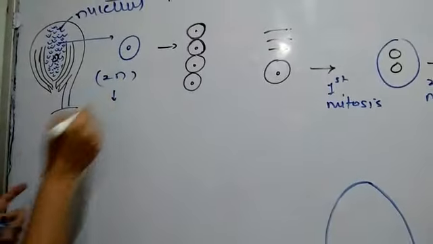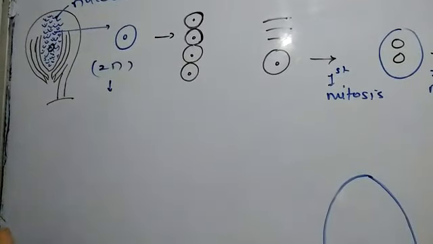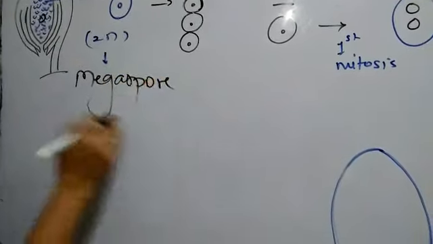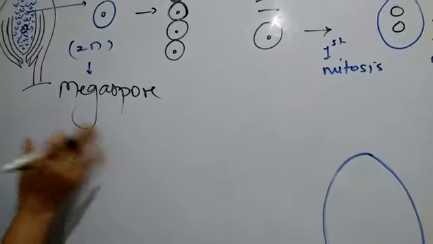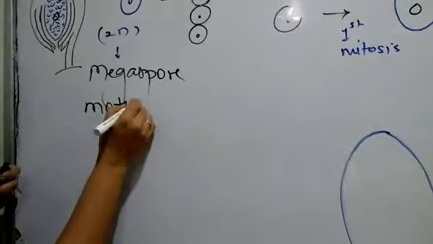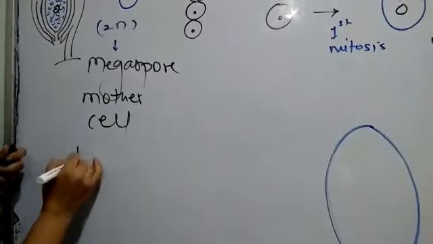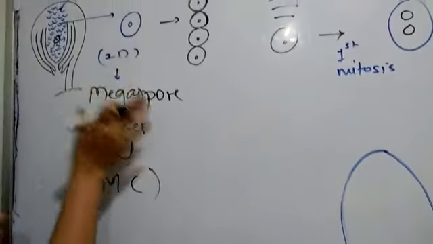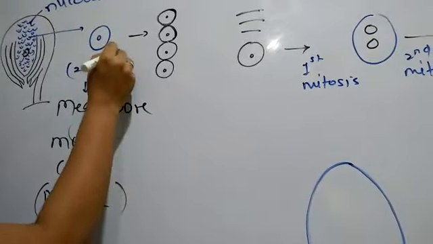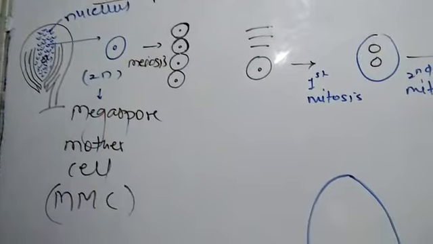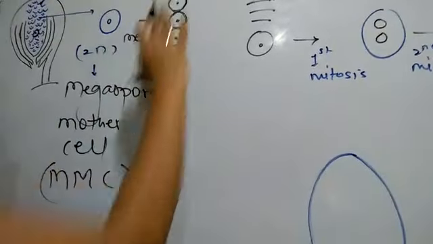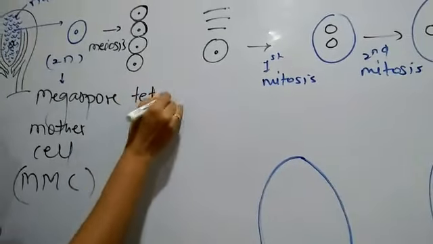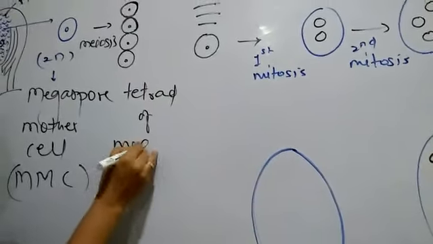This cell will be known as megaspore mother cell, because megaspore is going to develop from it. That is why this cell is megaspore mother cell or MMC. Now, this megaspore mother cell undergoes meiosis, and after the completion of meiosis, there is a formation of tetrad. See, 1, 2, 3, 4, 4 cells, that is tetrad of megaspores.